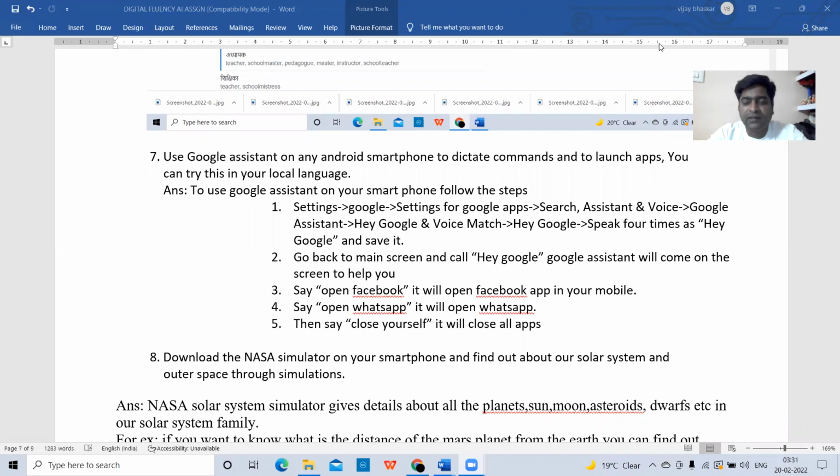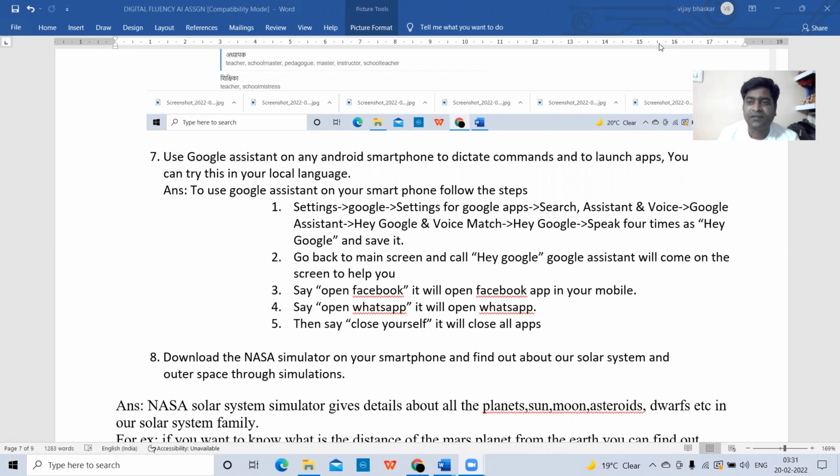Okay, in my mobile I had already set up Google Assistant, and it was working, but now something happened and it is not working. Anyhow, if you follow these steps in any mobile phone, Google Assistant will be enabled, and you can do the tasks without using your hands. Hands-free actions you can do on your mobiles, just by speaking, you can execute all the tasks in your mobile.